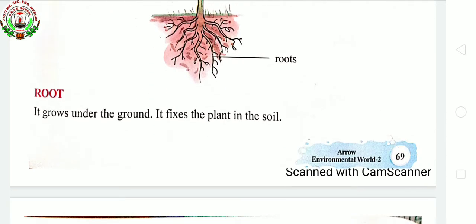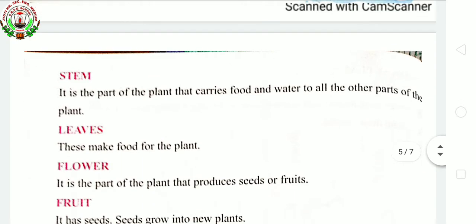So what is the function of the root? The root holds the plant in the soil. What does it take from the soil? Tell me, children. Yes, water and nutrients, they take it from the soil, and it holds the plant in the soil. Is it so? Then next, stem. What does the stem do? It holds the plant up above the ground. And why is it called the delivery system of the plant? Yes, because it carries water and food from the roots to the other parts of the plant.